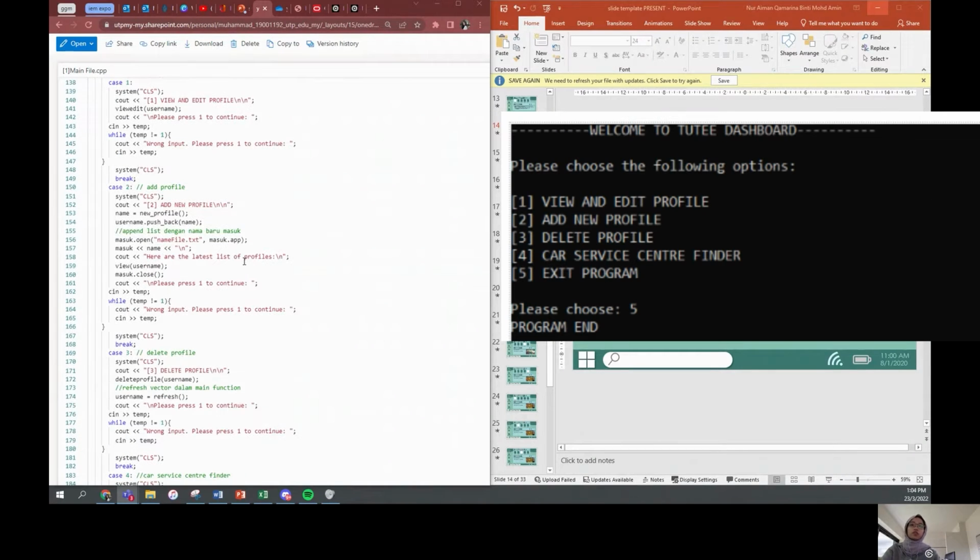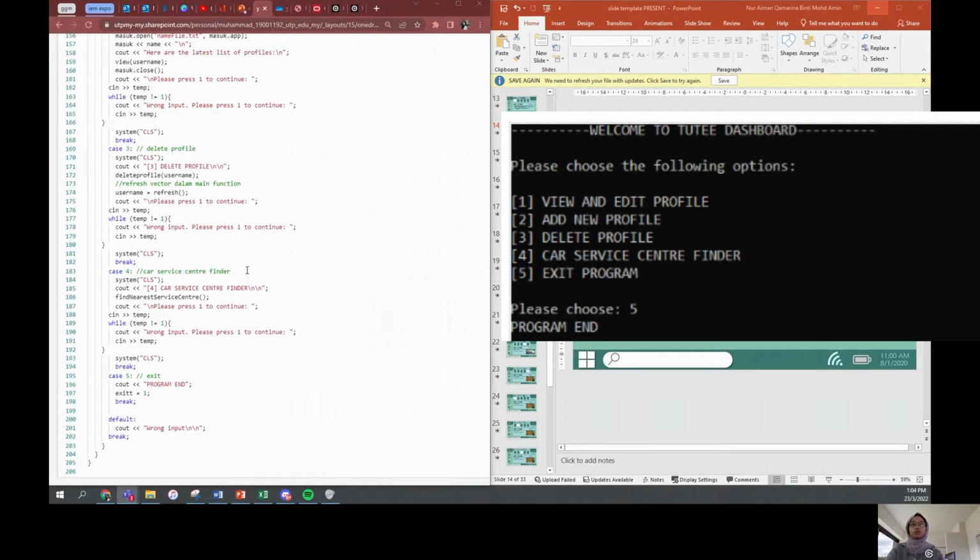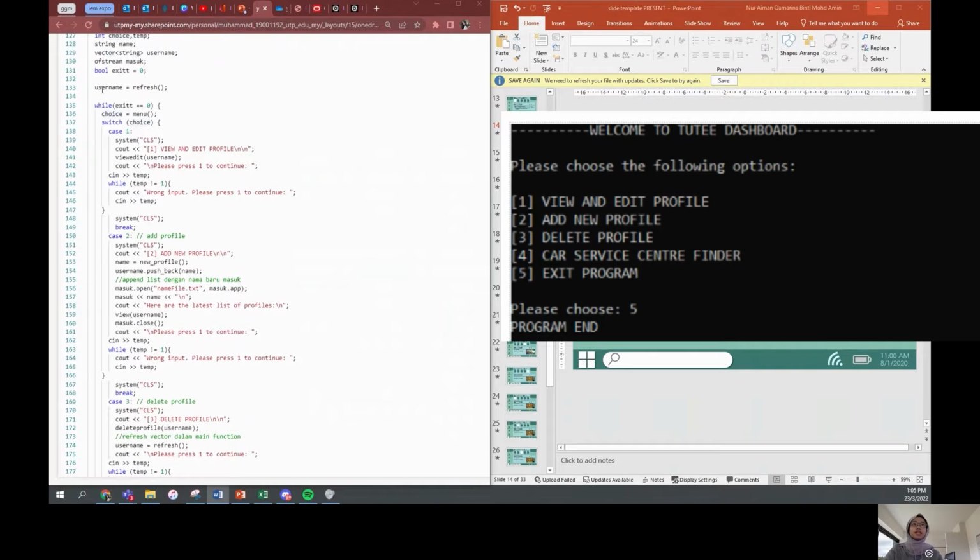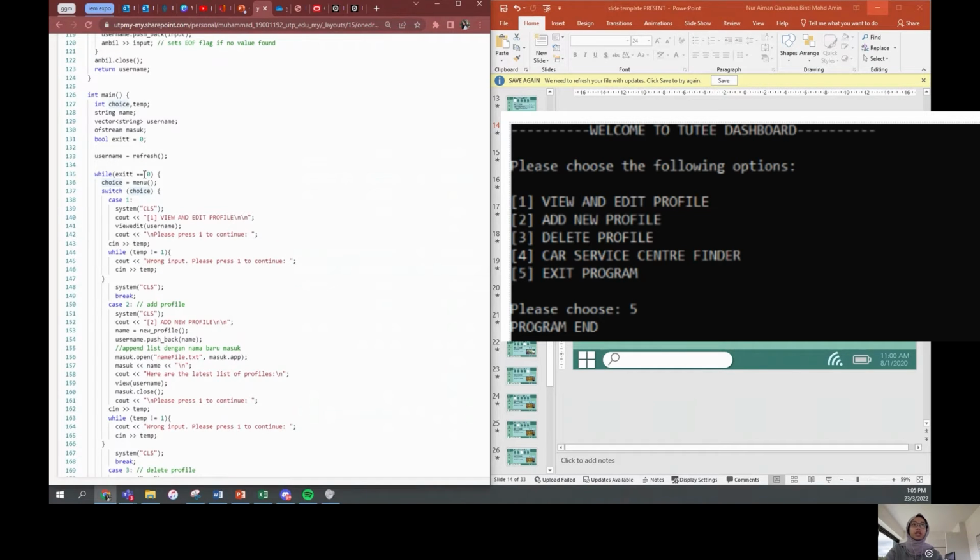Moving on, as for coding, I will be explaining module 1, module 2, and module 3 together with the main file and how it works. So as for the main file, this is the main file that I've been talking about.